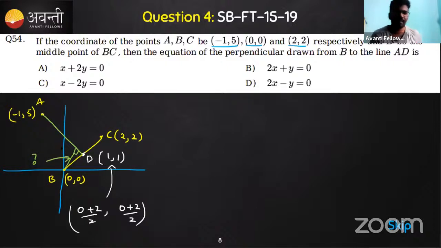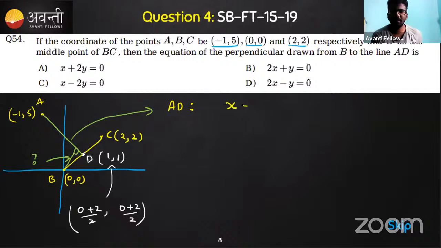Before finding this equation, can we find the equation of the line AD easily? The line AD can be found easily because we have 2 points here. Later we can apply the perpendicular condition. How do we find the line AD? We have 2 points, just use the 2-point formula.